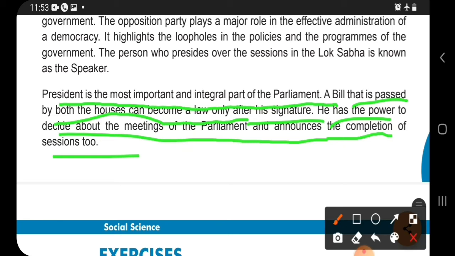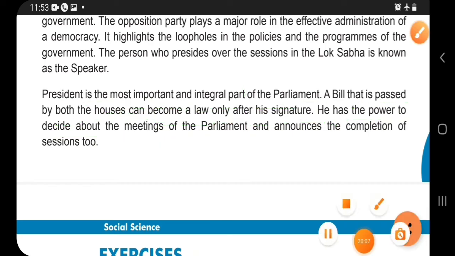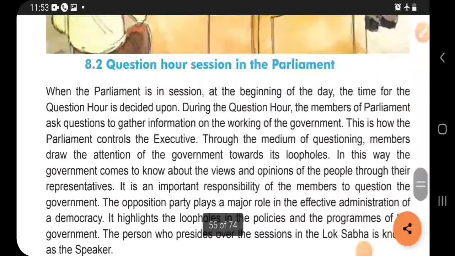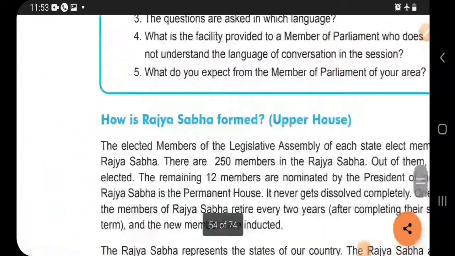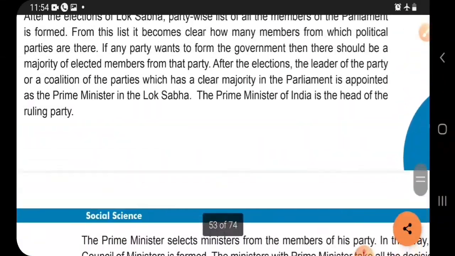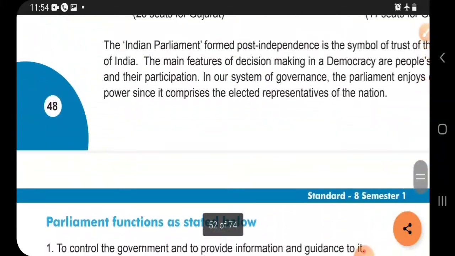So we know that first of all the bill goes to the legislature, discussion is going on, then to the executive, and at last it is moving to the judiciary. After the executive, it passes to the judiciary system, and the judge decides what to do at last. Okay, so in this way we have completed our chapter. We will see some of the parts which we have not discussed. The activities, I think, were left, so we will discuss that also.